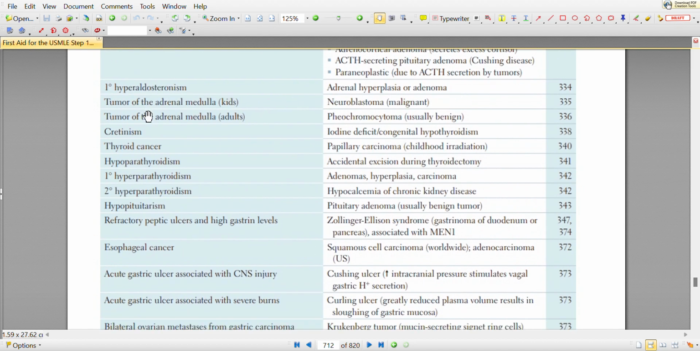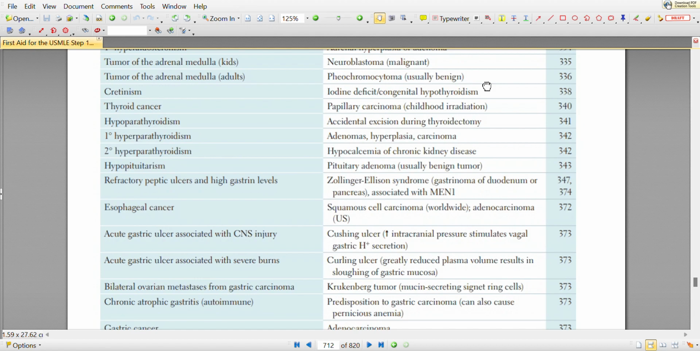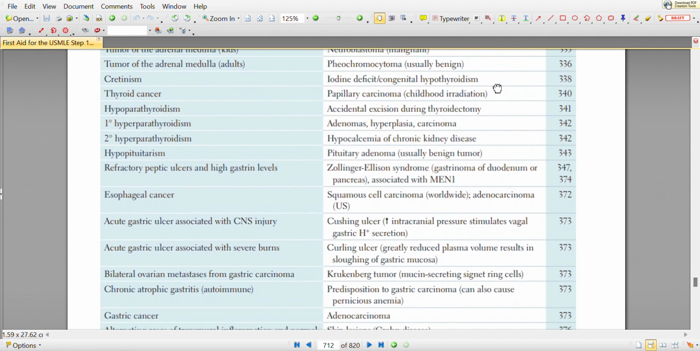For tumor of the adrenal medulla in kids, commonly associated with neuroblastoma, the malignant form. For adults, tumor of the adrenal medulla is commonly associated with pheochromocytoma, usually benign. Cretinism, a common cause is iodine deficit or congenital hypothyroidism. Thyroid cancer, common is papillary carcinoma, with childhood irradiation.